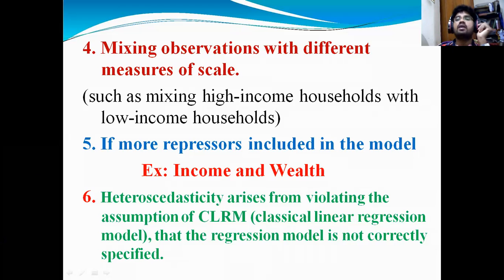For example, consumption is dependent on income. If I take income and wealth as two independent variables, consumption is a function of income and wealth, so I will get a heteroscedasticity problem. Instead of taking both, I need to take only one, either income or wealth. So that is the point: more regressors included in the model.